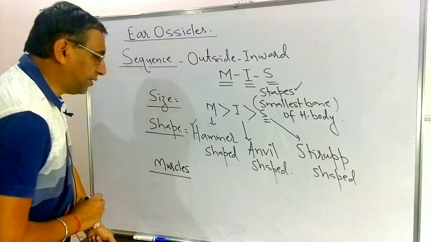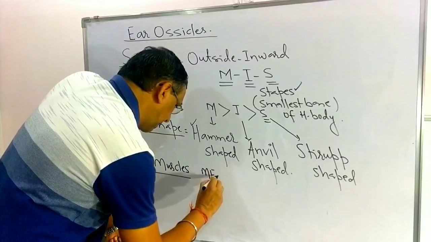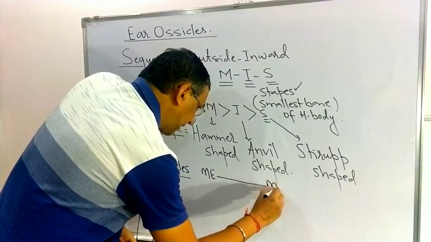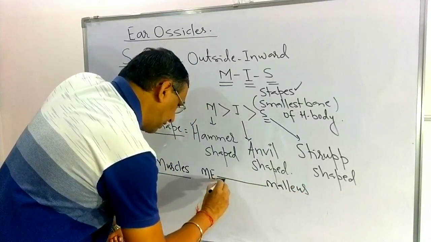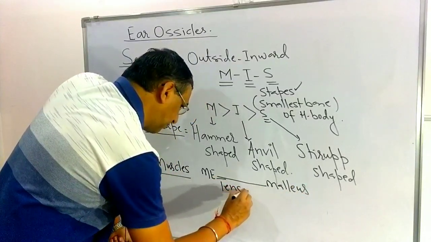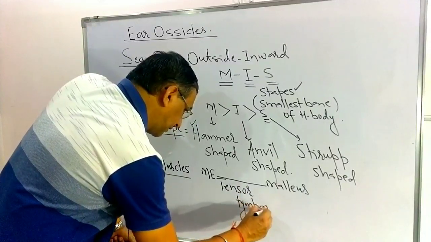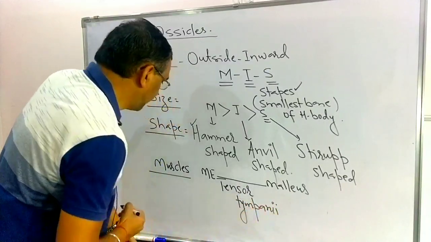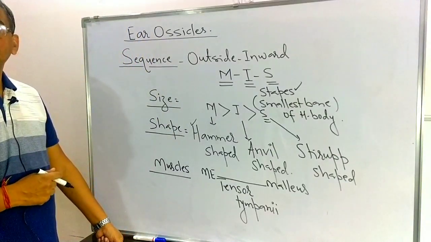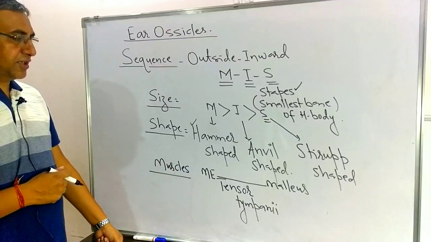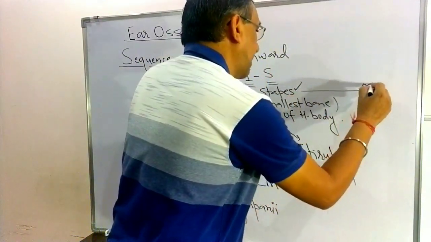So you have to remember the muscles related to the ear ossicles. Between the membrana externa and the malleus there is a muscle known as the tensor tympani. And between the stapes and the membrana interna,